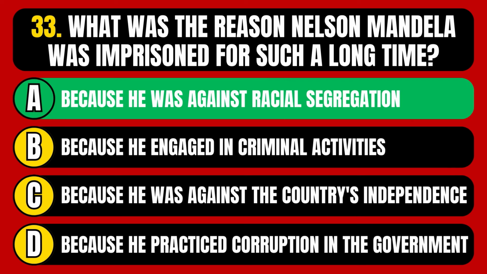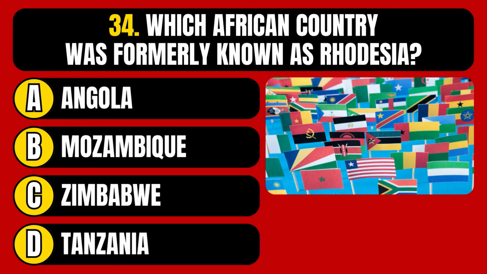The correct answer is option A, because he was against racial segregation. Which African country was formerly known as Rhodesia? Angola, Mozambique, Zimbabwe, or Tanzania?